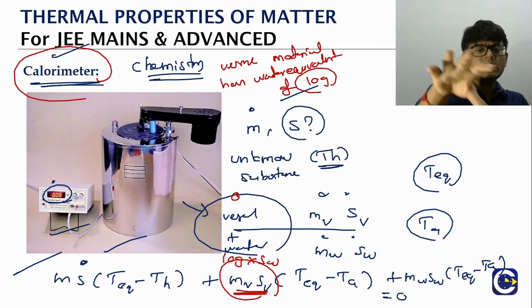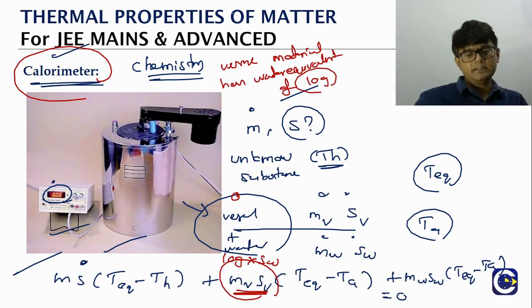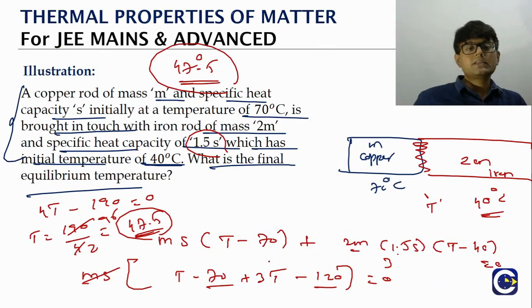What we have to do, just replace the vessel calculation with what? Whatever the water equivalent they give us, we will take that much amount of water. Okay, so this is how we can bring the water equivalent concept into calorimeter problems. Generally we will see like this only. Okay, so this is about the calorimeter concept or the principle of calorimetry concept.